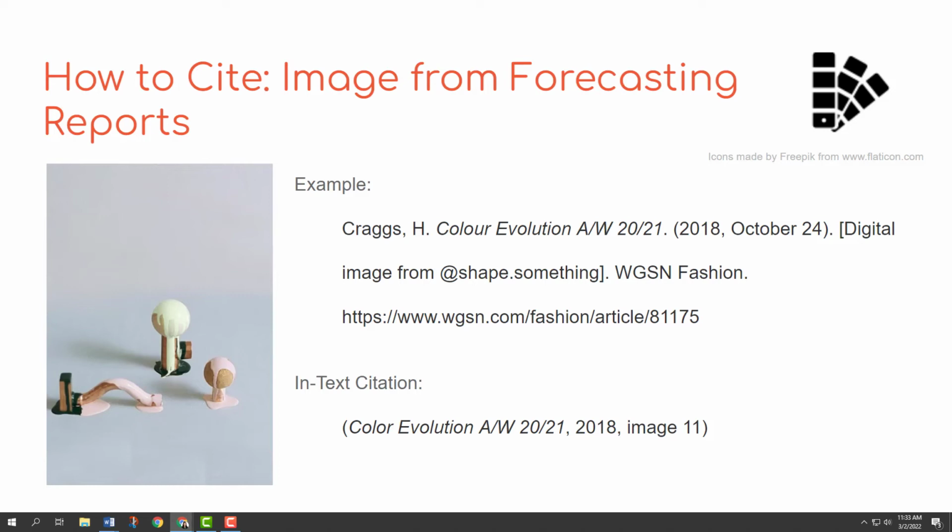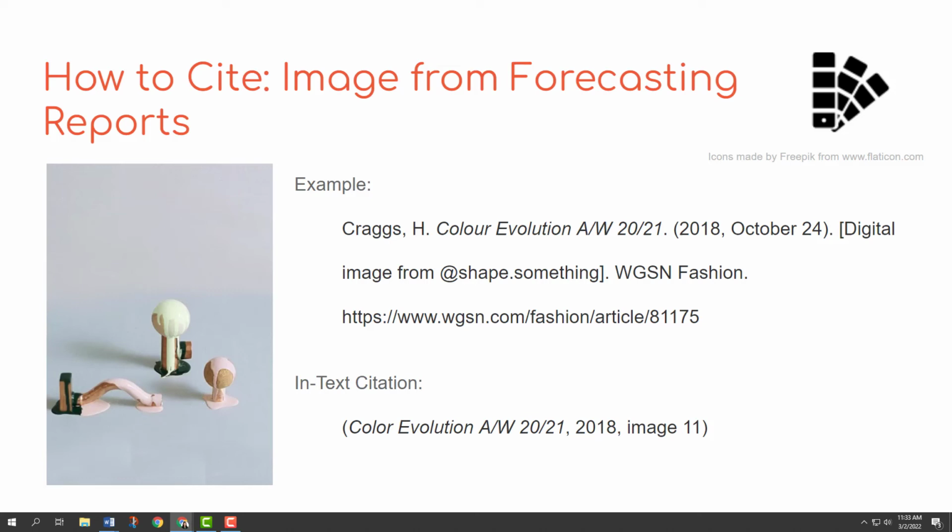Very similar to how you would cite the whole report, but the difference is here I have information about the specific image. So in brackets, I state the medium, I state that it's a digital image, and I state the origin or the author is at shape.something. And then I continue with the name of the forecasting service or the site, WGSN Fashion, and then the URL for the entire report because there isn't a specific URL for this image. If there was, I would probably use that.